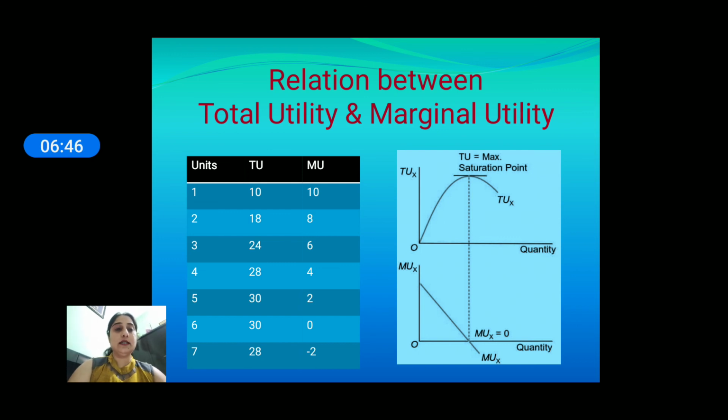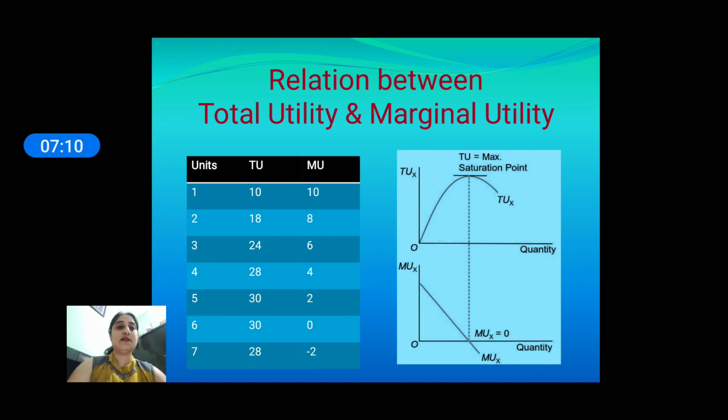And now see the diagram. There is quantity on OX axis and total utility of X commodity on OY axis in part A. And in part B, there is quantity of the X commodity and marginal utility of X commodity on OY. TUX is total utility curve and MUX is X commodity's marginal utility curve.